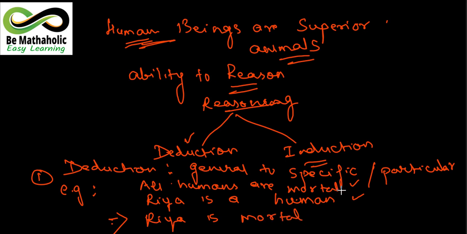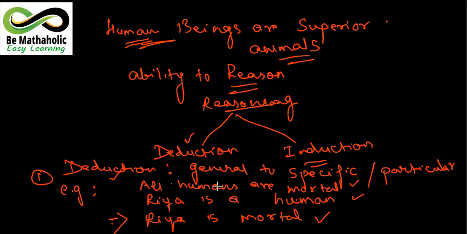So when we study this, something general comes up and we reach something specific. Out of reading these two statements, we have reached something specific. That's why such a statement is considered a method of reasoning, which is called the method of